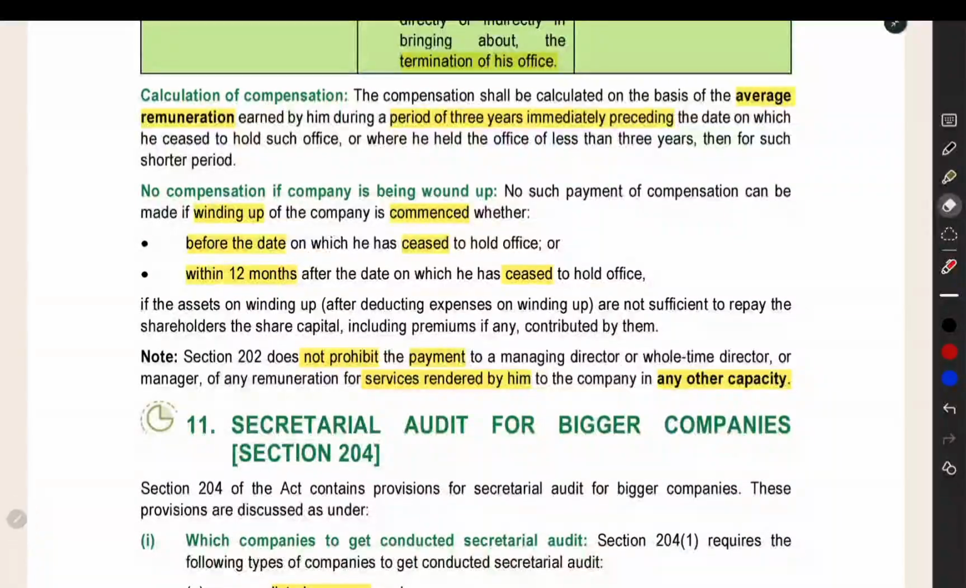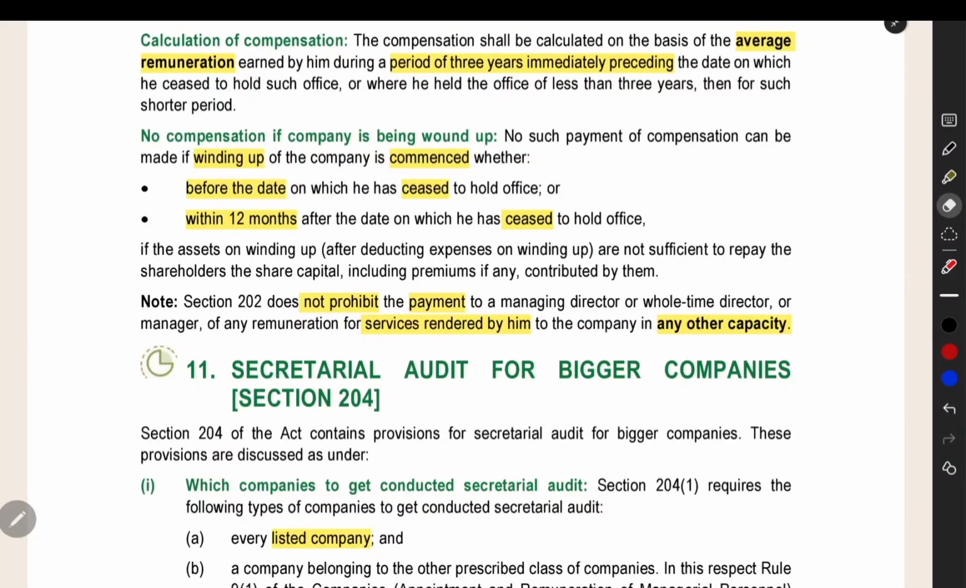How much amount will we pay? That will be the average remuneration for the past 3 years. Whatever remuneration he earned in the past 3 years, or for a lesser period, that average remuneration we will pay to him for the next period also, for which we are removing him. If the company is being wound up, we are winding up the company either before the date of cessation of office of such director. The director is going away, and before that itself, the company went into winding up.